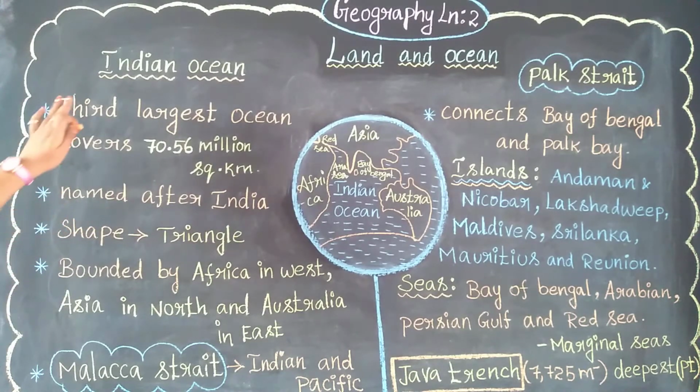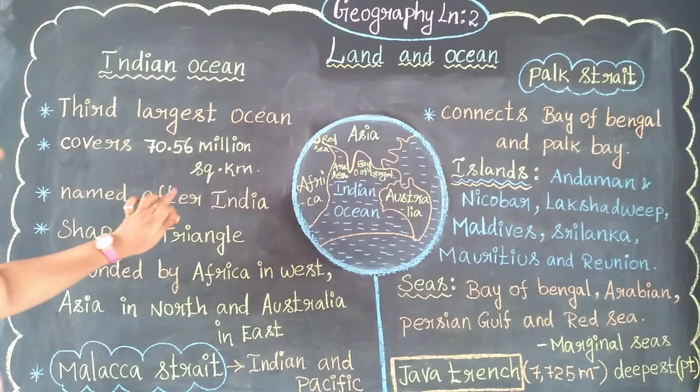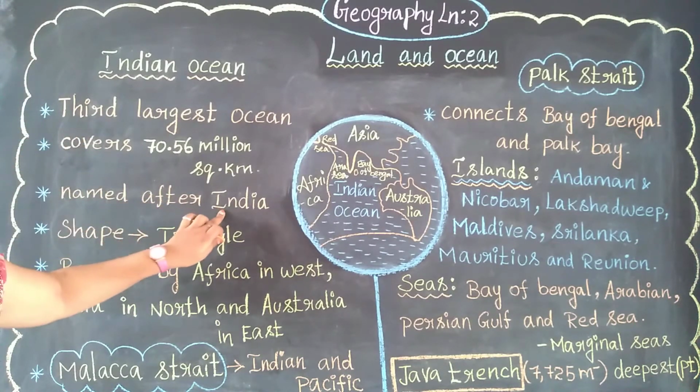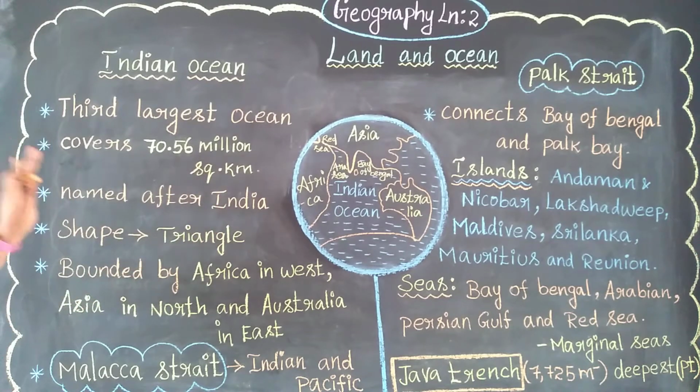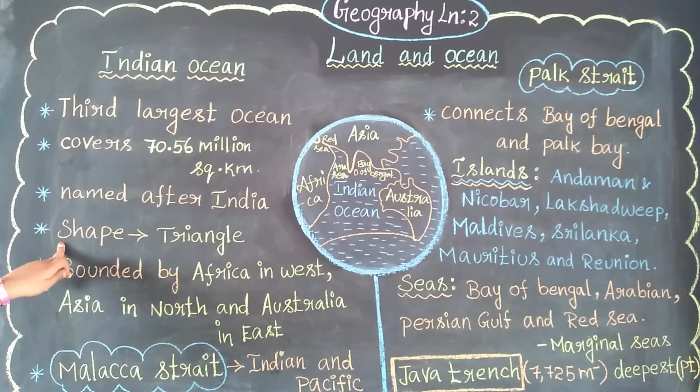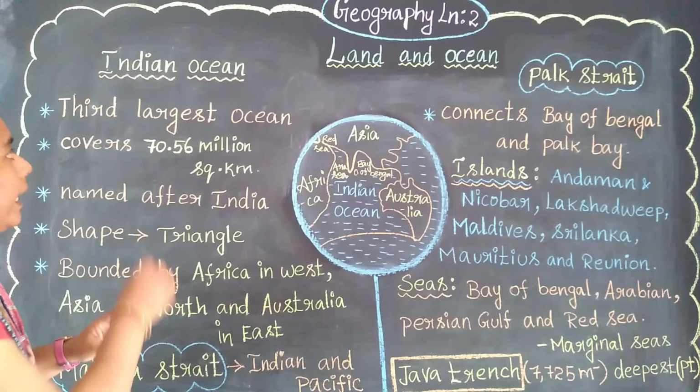Next, the Indian Ocean is named after India. It is referred to as the Indian Ocean from the word India, which is our country. Then, its shape.